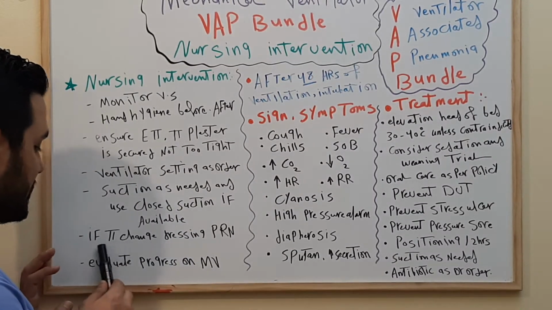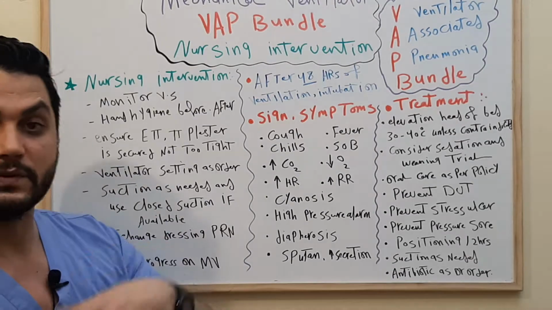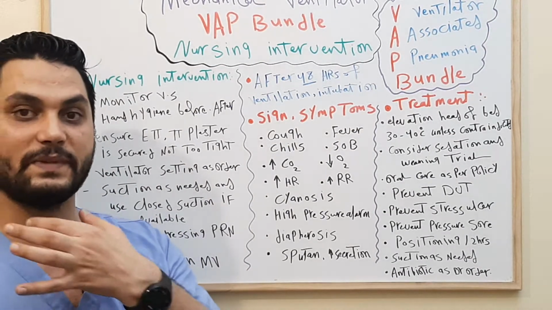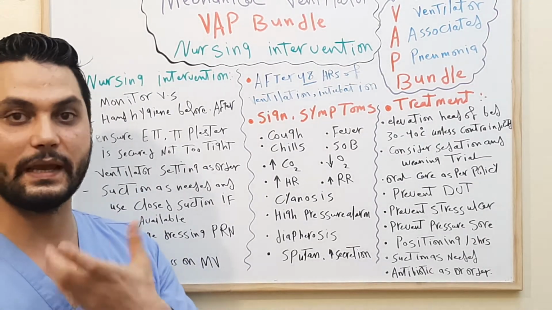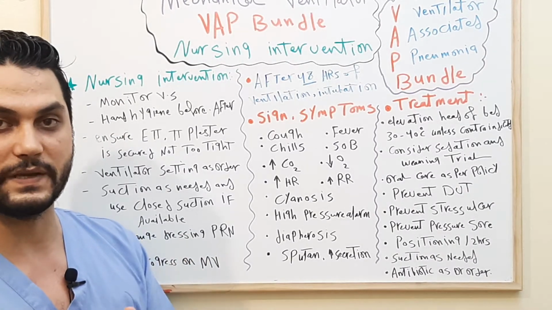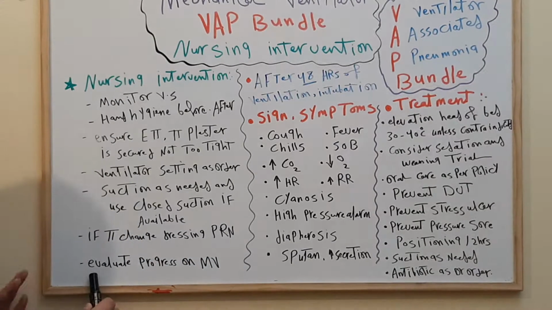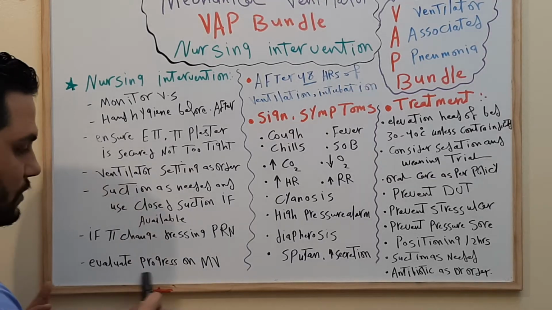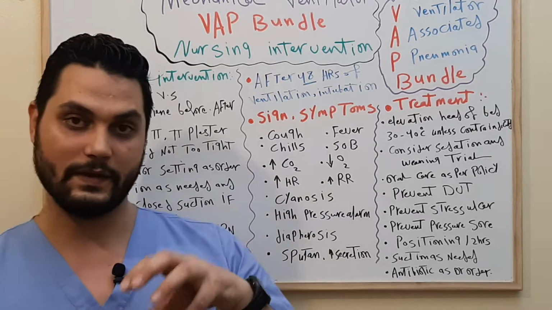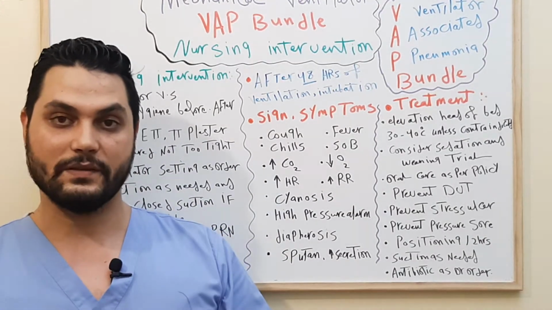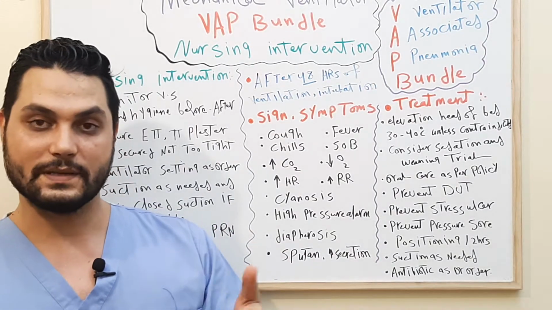After that, if the patient has a tracheostomy tube, you must do dressing for the tracheostomy tube. Sometimes there is too much secretion on the dressing under the tracheostomy tube, so you need to change this dressing. Okay. After that, evaluate the progress of the patient on the mechanical ventilator. Does the patient take his breath well or not? What is the progress of the patient?